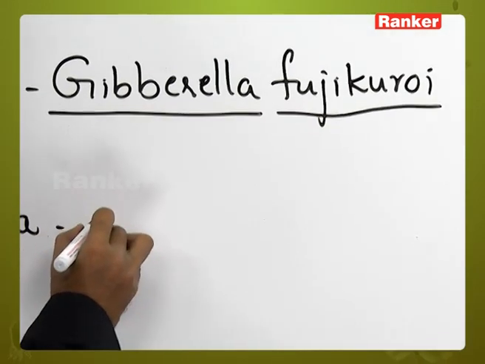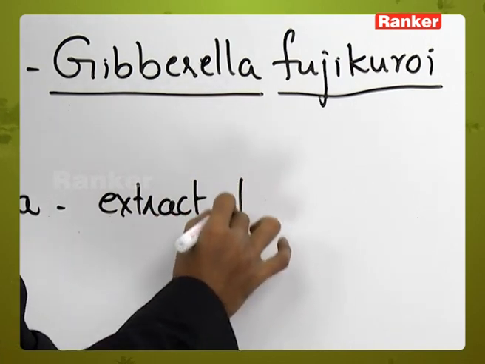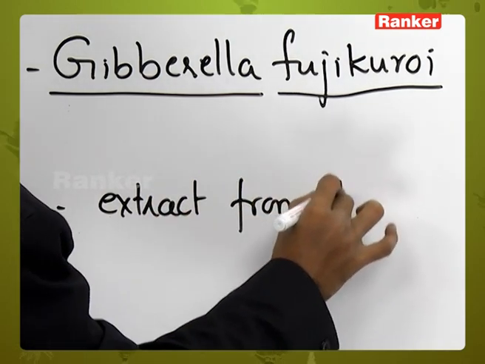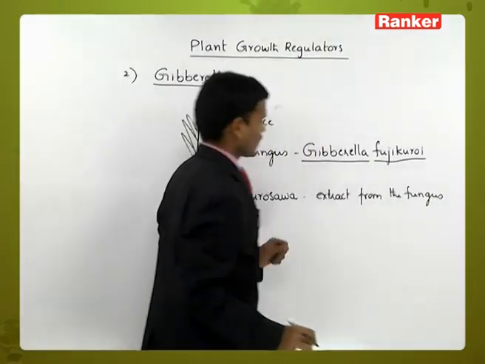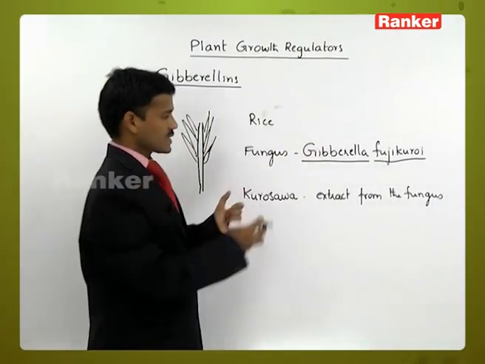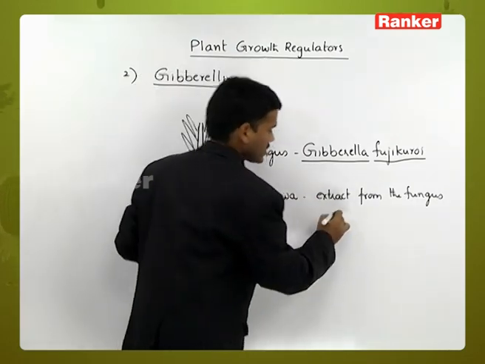From this fungus, the extract is collected and sprayed on the healthy plants.